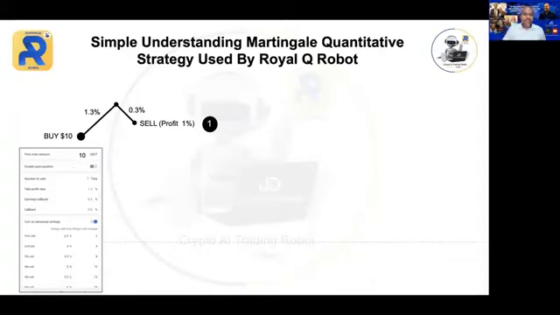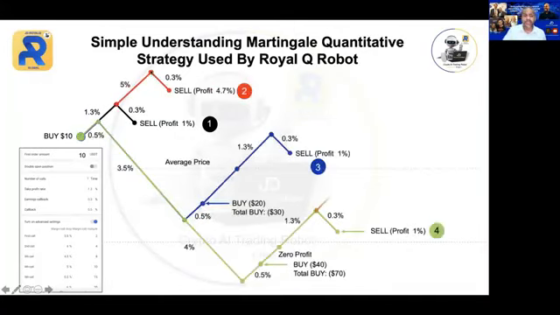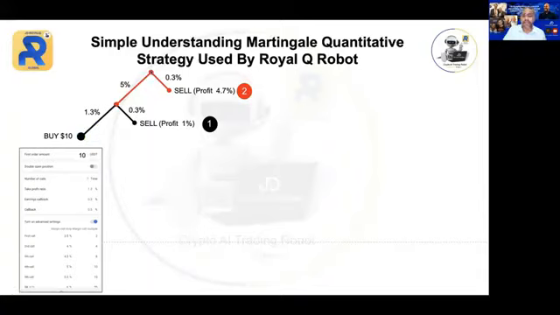So now, this is the first scenario. The market opens, it goes 1.3%, callback 0.3, it closes in profit 1%. The robot will do it automatically. Now, let's say the market opens, the robot executes the trade, it goes all the way up to 5%. And then there's a callback here by 0.3. So 5 minus 0.3, now your profit is much greater at 4.7%. Can you see that? 4.7% of your $10. So that is the second scenario.